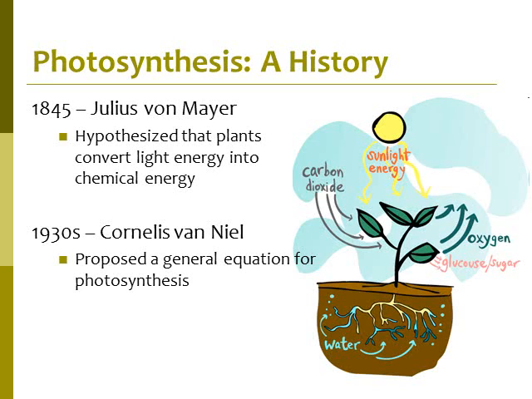So in 1845 we have Julius von Meyer, and he hypothesized that plants are taking in light energy, so sunlight energy, and they're somehow converting it into chemical energy or energy stored in food. So here we have a little bit more. We know kind of about the gas exchange. We know that we need sunlight in order to create this chemical energy that plants can then use to grow and reproduce. But it wasn't until the 1930s when we actually had a proposed chemical equation for this photosynthetic reaction.